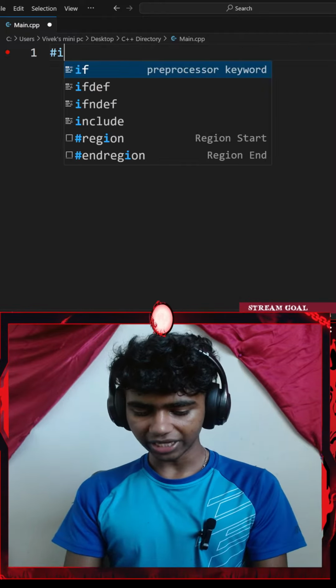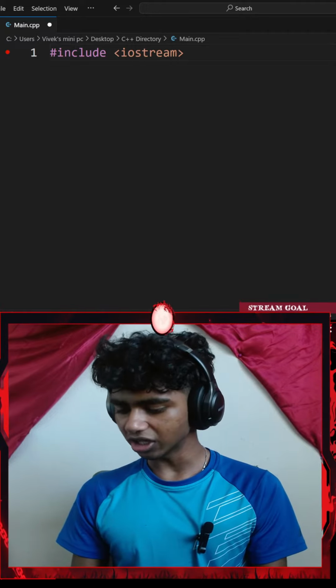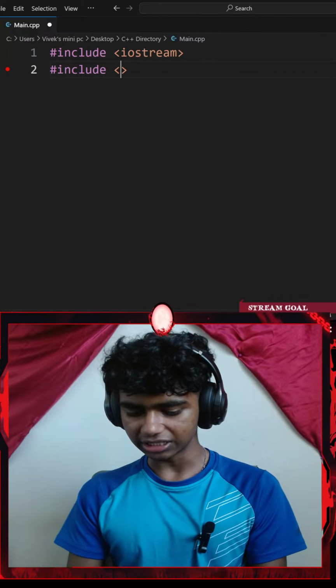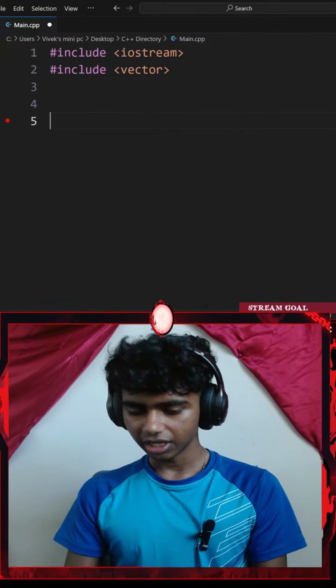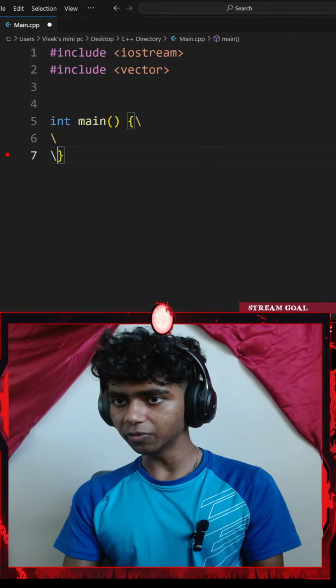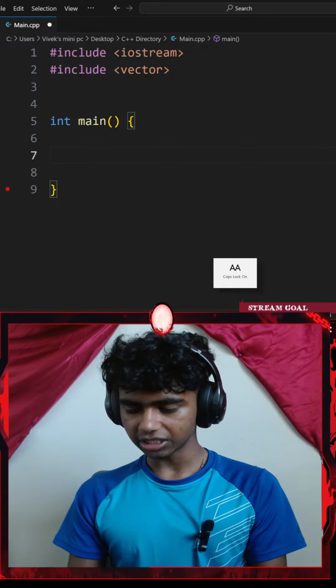Let me start off by including iostream. So I'll include a pair of angle braces, iostream, and then let me go ahead and include another pair of angle braces. This time I'll include vector. And then let me go ahead and typecast my main function to be an integer, go with a pair of curly braces. There we go, maybe a bunch of spaces.